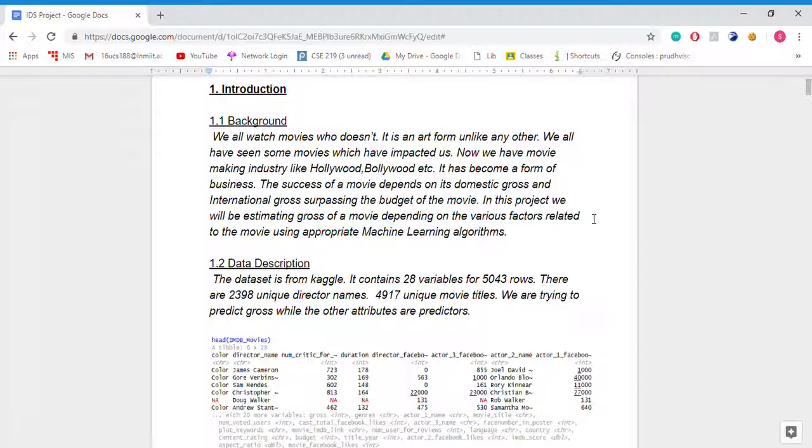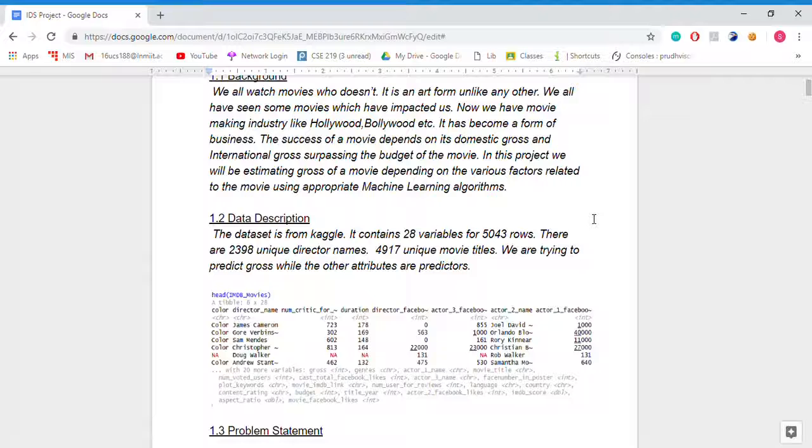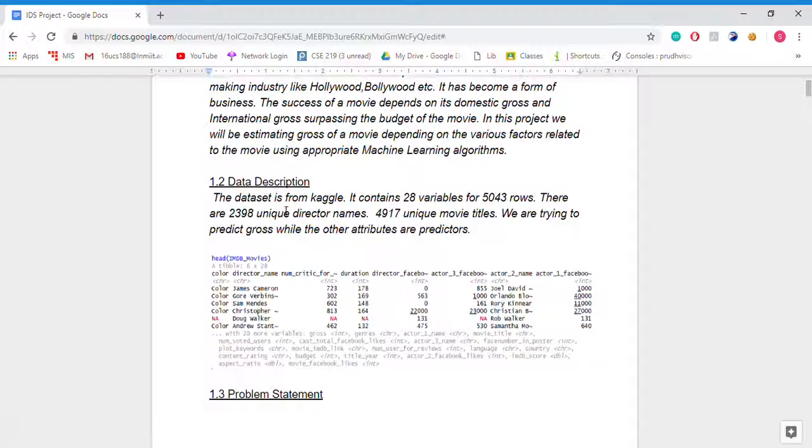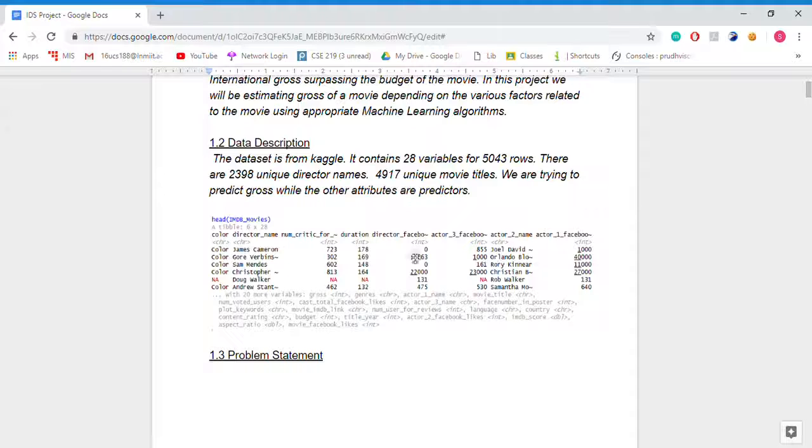So, we will be using machine learning algorithms to estimate the gross of a movie. Here is the data description. This dataset has been taken from Kaggle. It contains 28 variables and 5043 rows. There are 2398 unique director names, 4917 unique movie titles. We are trying to predict gross while the other attributes are predictors. Here I have used the head command to show the summary of the dataset.